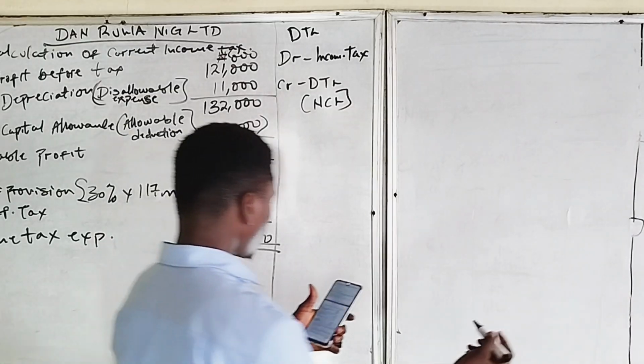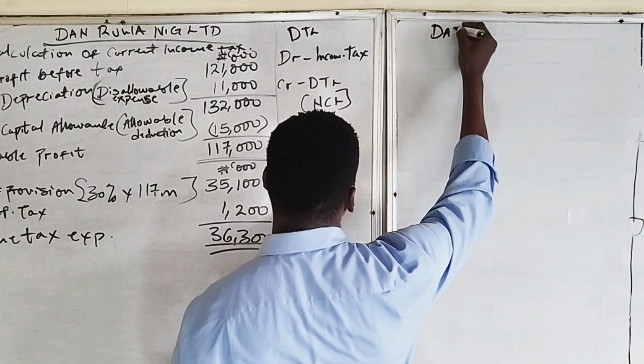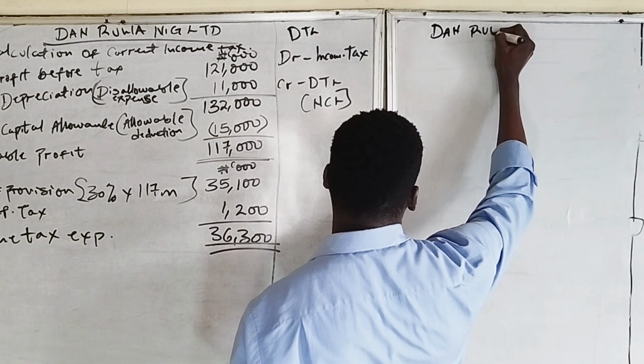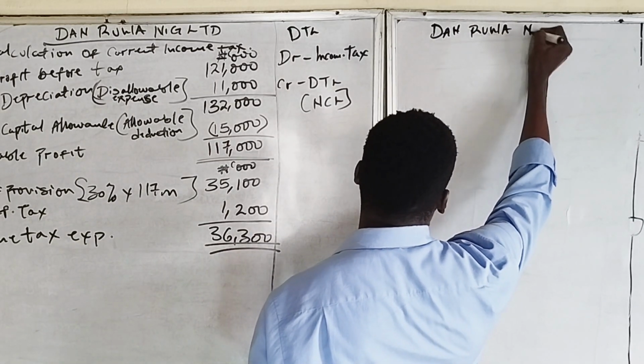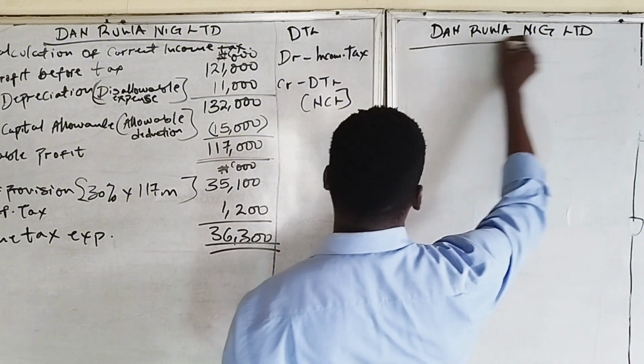So our statement of profit or loss, the extract, this is Daruwa Nigeria Limited.